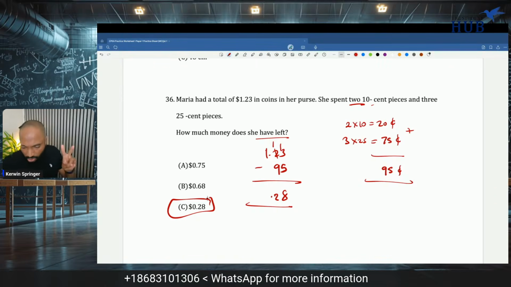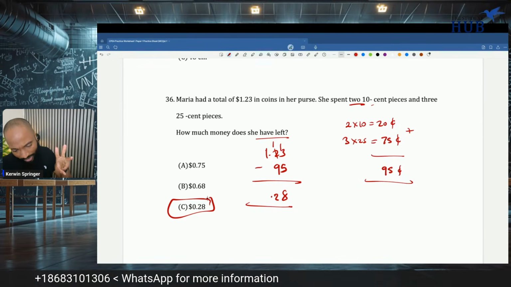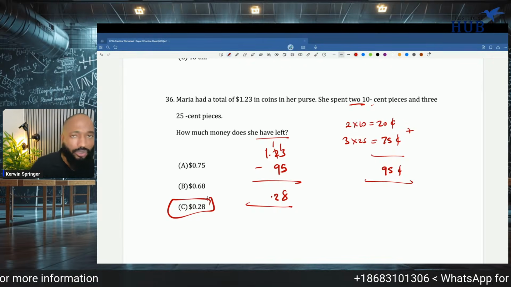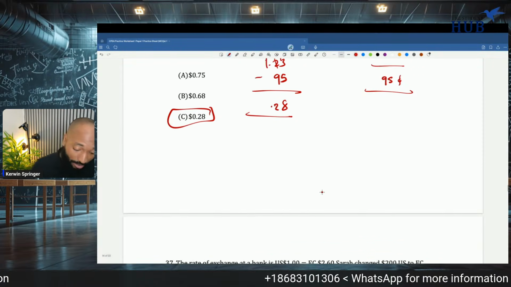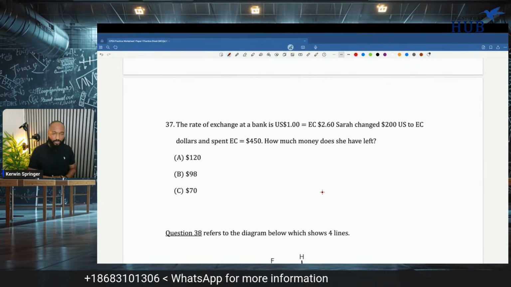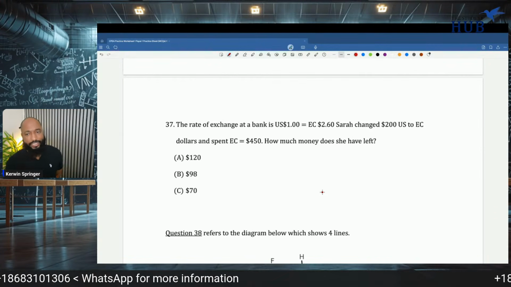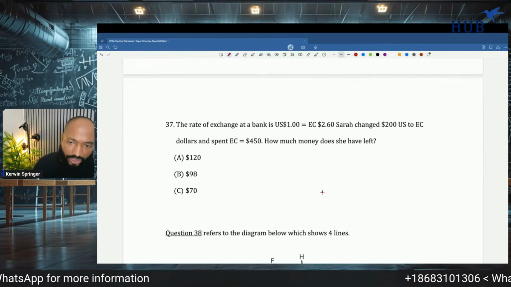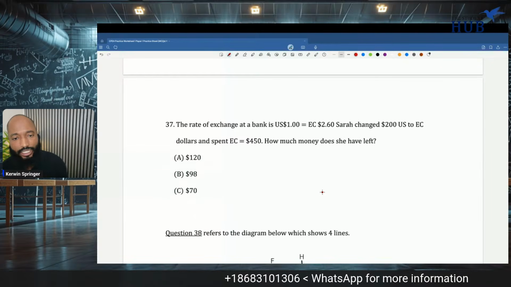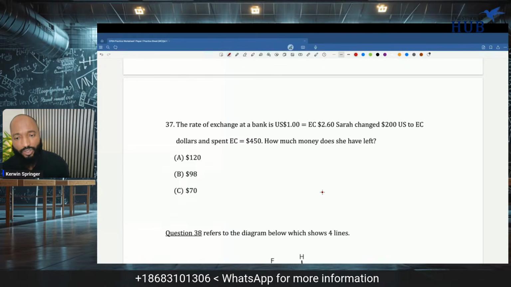This is 2 10 cents and 3 25 cents. You just have a little 28 cents there. Not that much. The rate of exchange at the bank is $1 US to 2.6 EC. EC is one of the stronger currencies in the Caribbean. Sierra changed 200 US to EC dollars and spent EC 450. How much money does she have left?